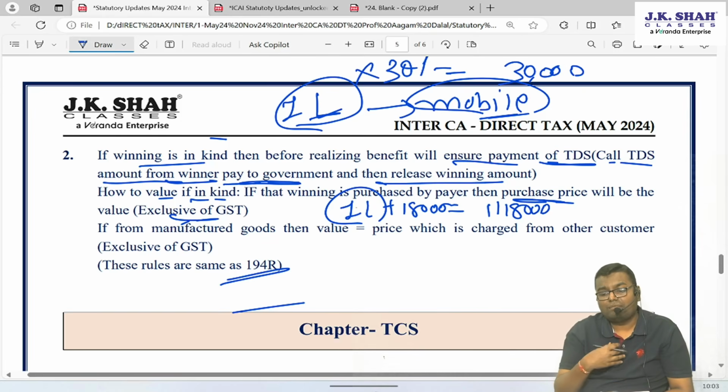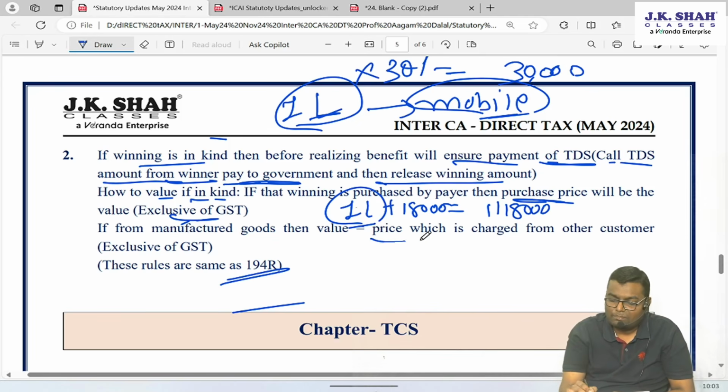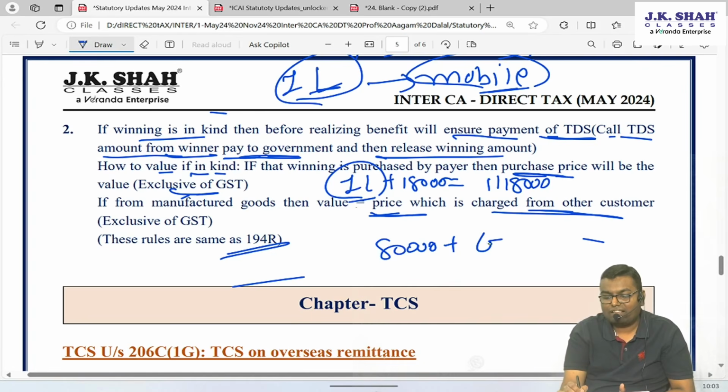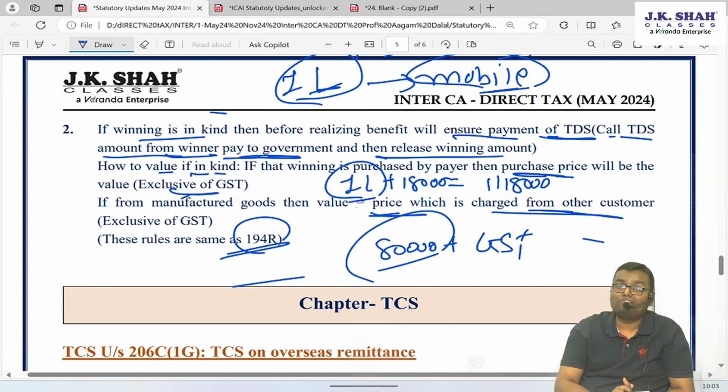But what if Samsung company itself is giving this kind of winning? Then the company has to think how much price I would have charged if this phone were sold to some customer. That much price will become the value of this winning. If it is from manufactured goods, the price which is charged from other customers will become the value. So let's say Samsung said that this mobile which I am giving as a winning, if I would have sold to a customer, I would have charged 80,000 plus GST. Then yes, for the winner, what is the value of their benefit? 80,000. This rule is the same in section 194R. This rule is the same in section 194BA also. Small points are there. In MCQ this can come.